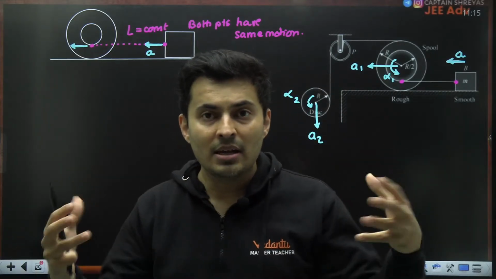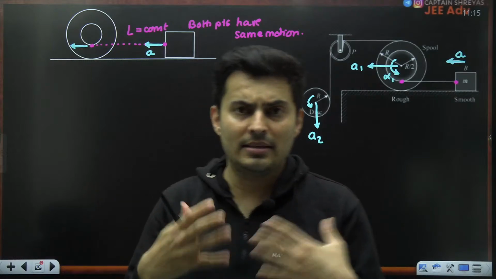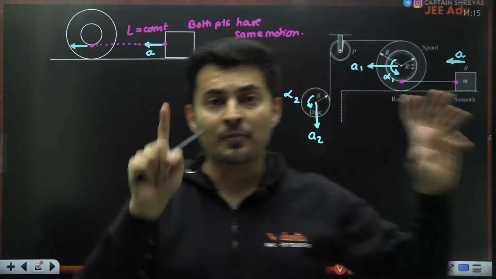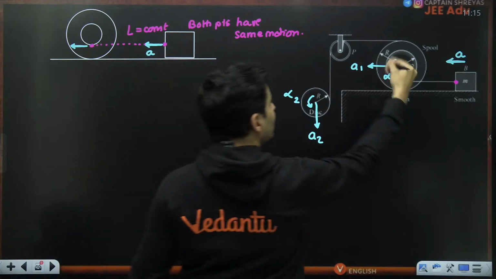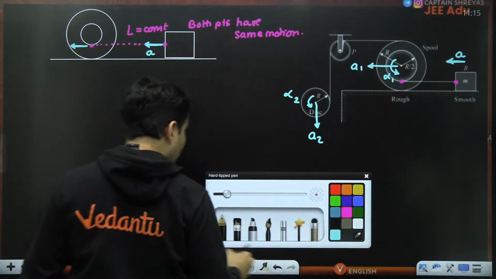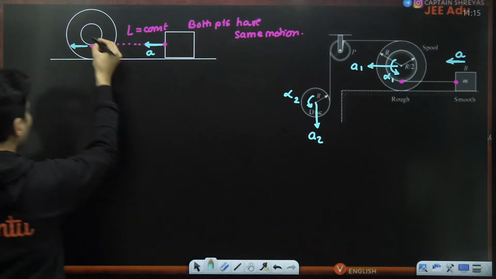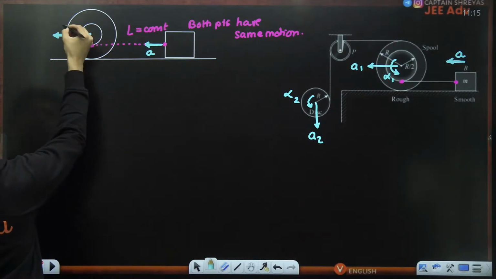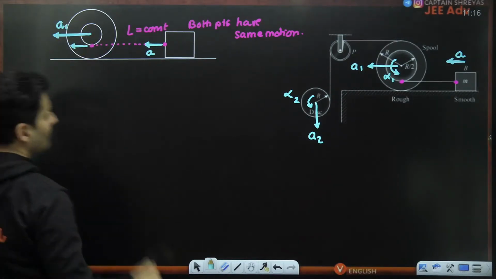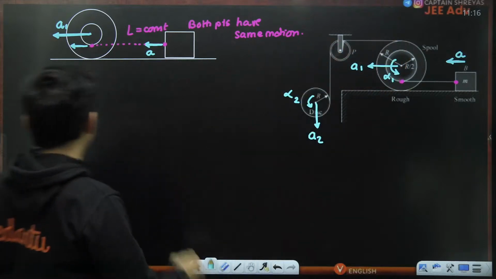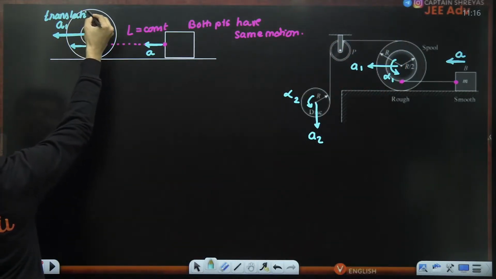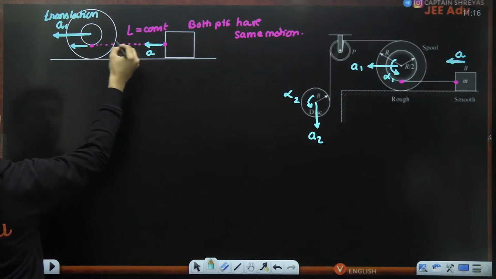Rolling can be viewed as a combined motion of rotating and translating. The translation part is of the spool. Just visualize it as if the center of mass is taking it forward with an acceleration of a1. So this is basically your translation.